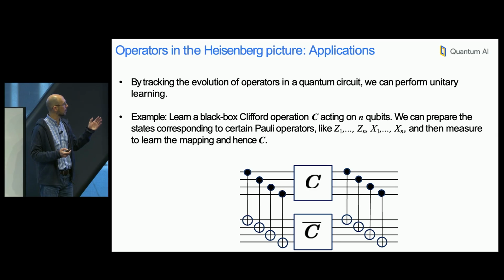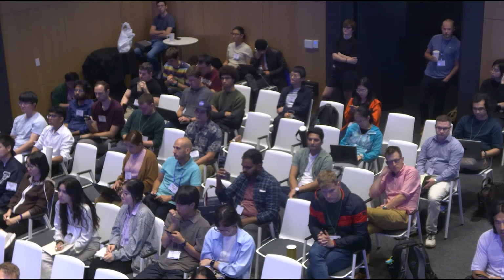I can pick a set, for example, all the Z Paulis acting on the n qubits, all the X Paulis, again acting on the n qubits, encode them in quantum states, and now do this shadow evolution and see where they go. They have to go to quantum states that encode the new Paulis. This is a circuit that is going to do that type of transformation.